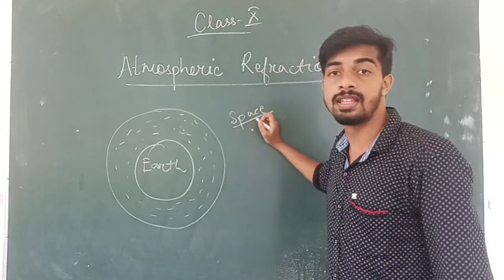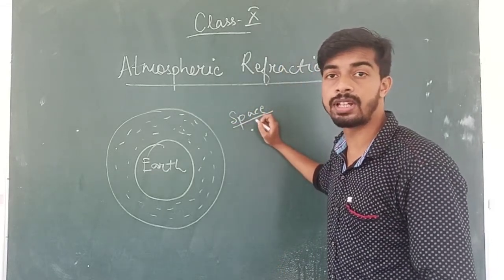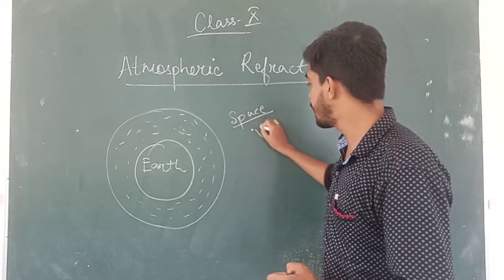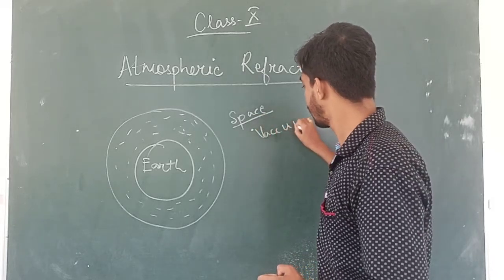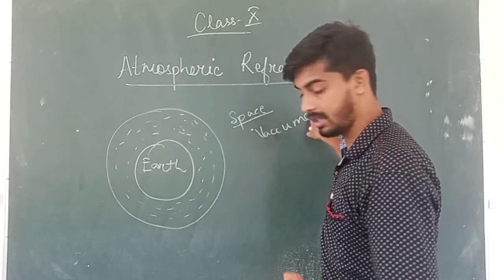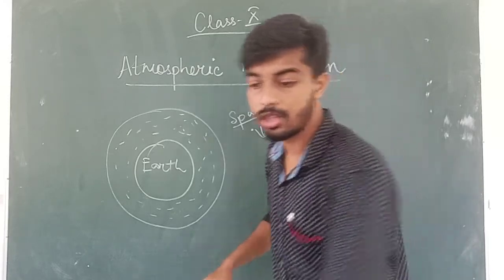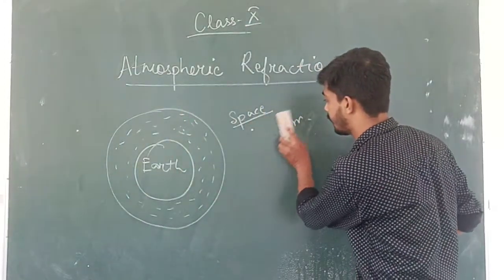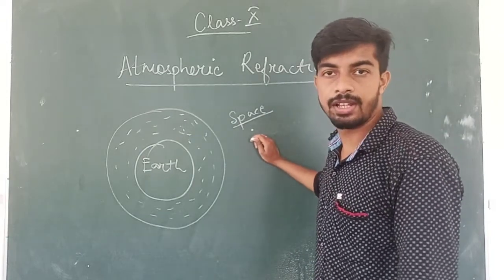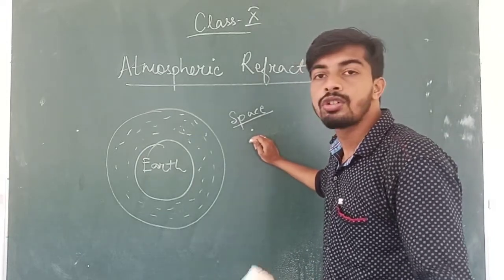This space is considered to be a total vacuum. So the space is totally empty. It is considered as a vacuum.